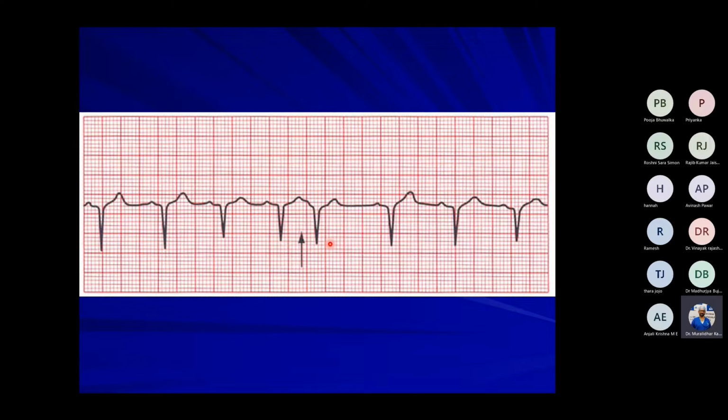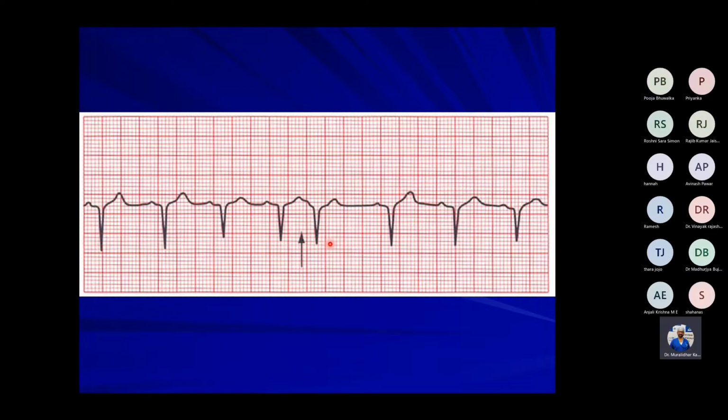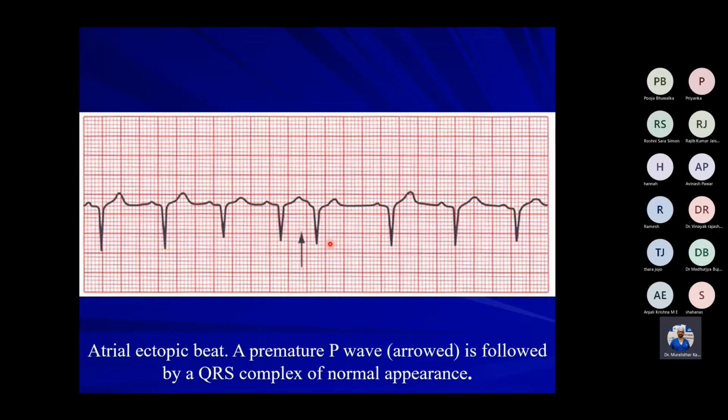So no treatment is actually needed for this, but you have to check the potassium, correct the acid-base imbalance and blood gas abnormalities. If it is isolated like this, it is of no consequence, but it may be a warning sign. You should see if this may be a precursor for supraventricular tachycardia. This is an atrial ectopic beat.